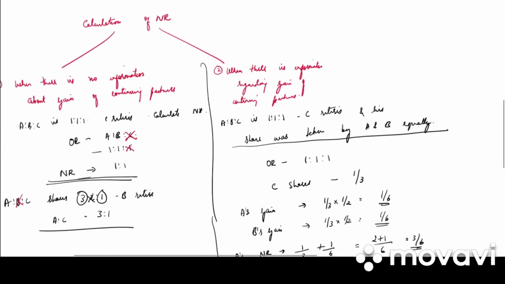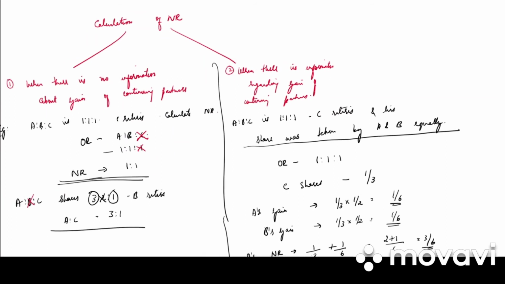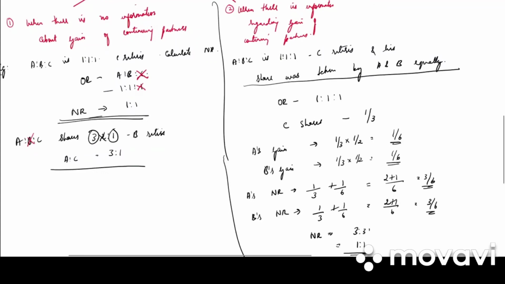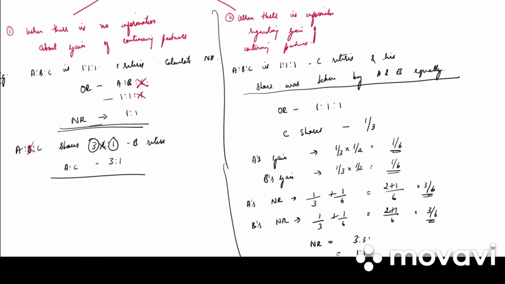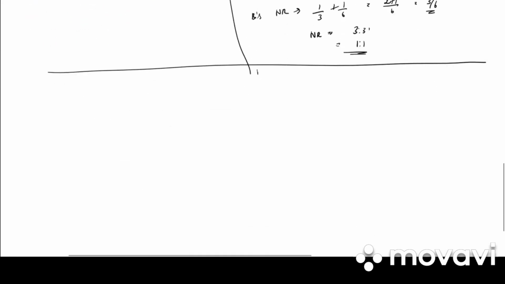So in case of calculation of new ratio, there are two cases. When there is no information about gain of continuing partners, in that case what happens? Whoever is the retiring partner, the remaining share is taken by the continuing partner. And the second case is when there is information regarding gain of continuing partner. So whenever there is information regarding gain of continuing partner, we need to divide the retiring partner share to the continuing partner share in whatever ratio has been given. Clear? So this is all about new ratio.